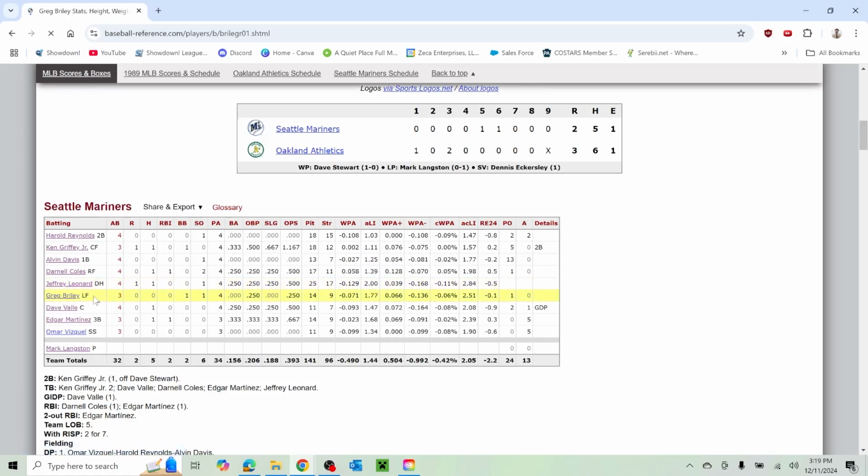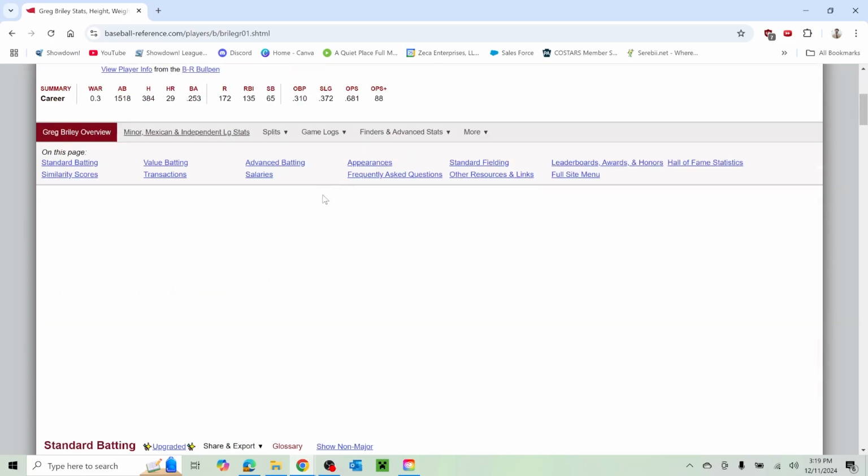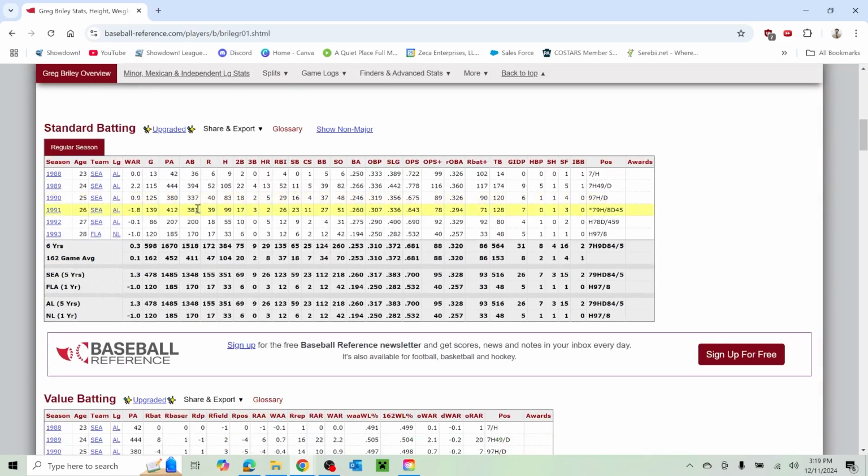Greg Briley, let's find out about this guy. Love the mustache. That's like a classic 80s, 90s player right there. Drafted 3 different times. Short career. This was towards the beginning of his career. So this was only his 14th career game.